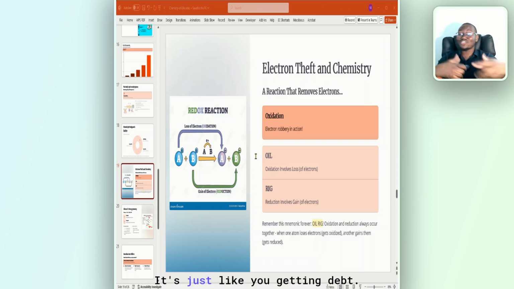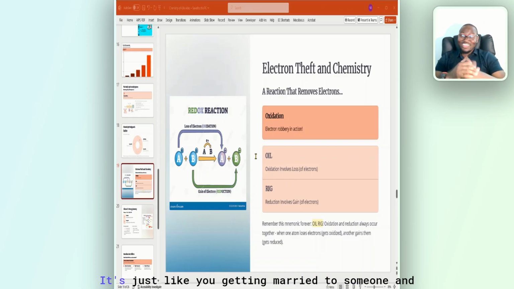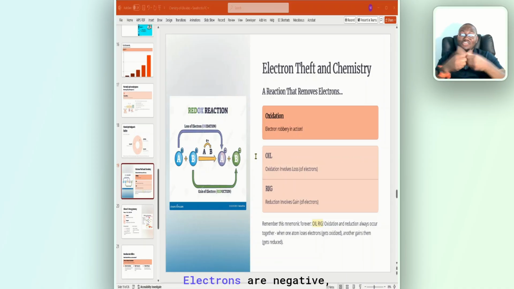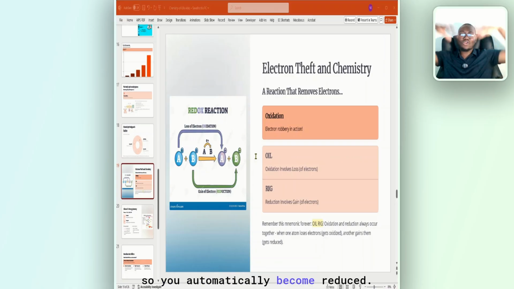Remember, electron is negative. It's just like you getting debt. It's just like you getting married to someone and the person has debt. So if you have $100,000 in your account and the person has debt of $50,000, automatically both of you now have $50,000. So reduction reactions are gaining electrons. Again, electrons are negative, so you automatically become reduced.